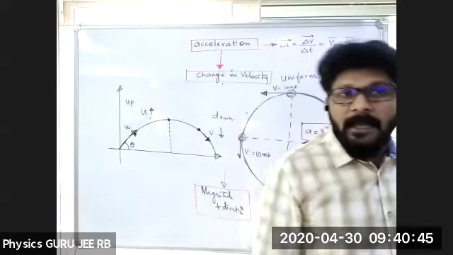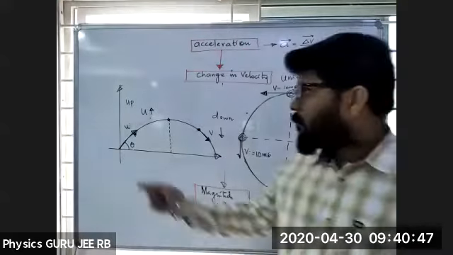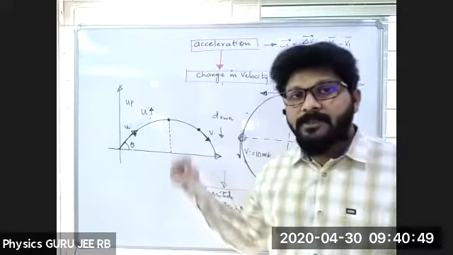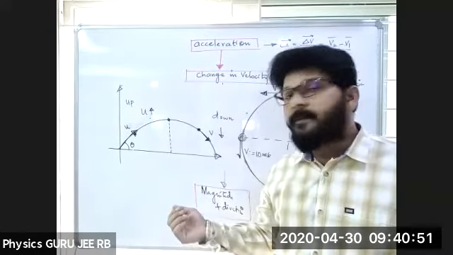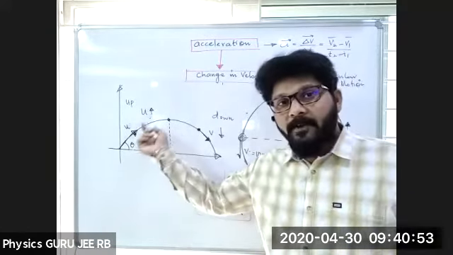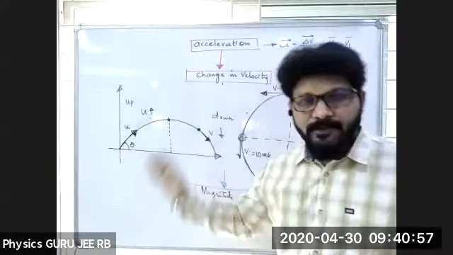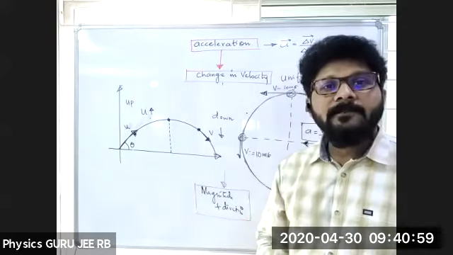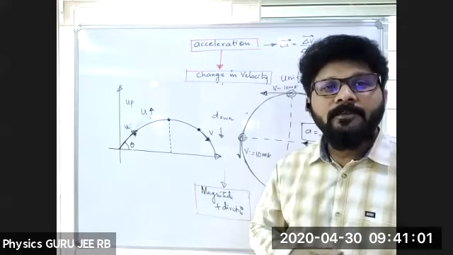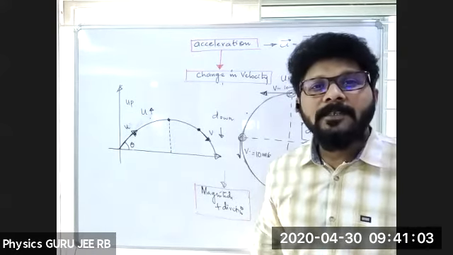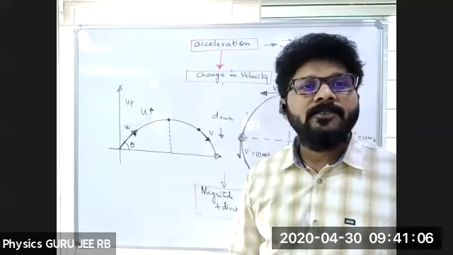The body possesses acceleration here. Both are changing. What are changing? Can you tell me? The magnitude of velocity is changing and the direction is also changing. Is it clear? Yeah. Both magnitude and direction change here, whereas in the circular path the body was changing only direction.